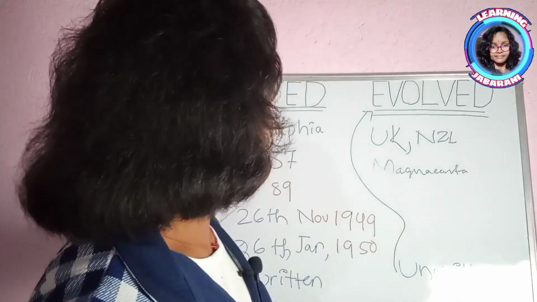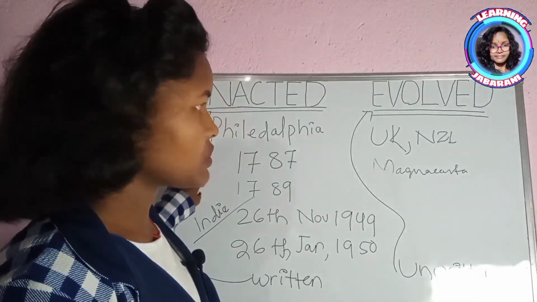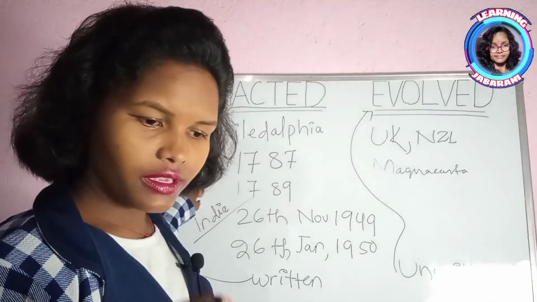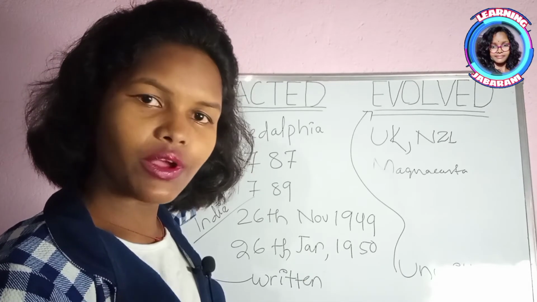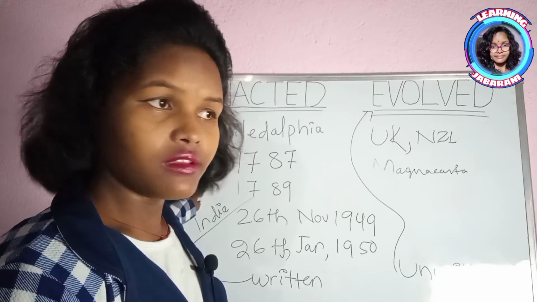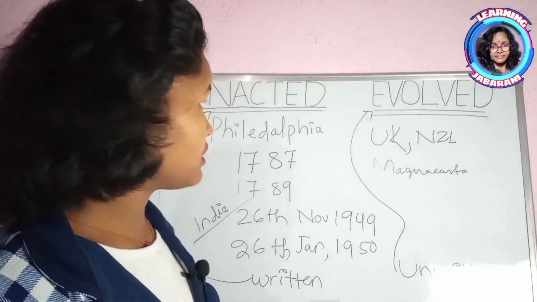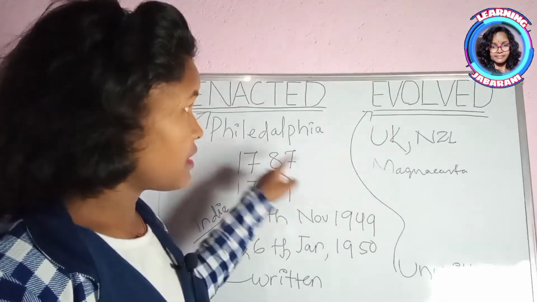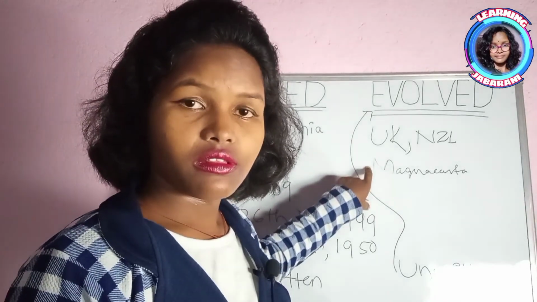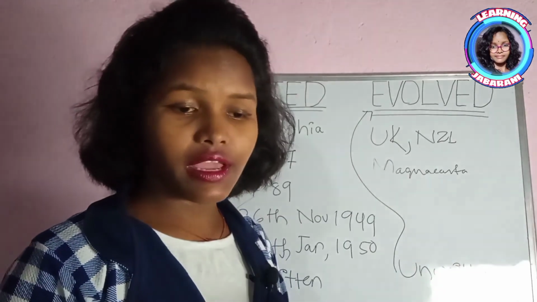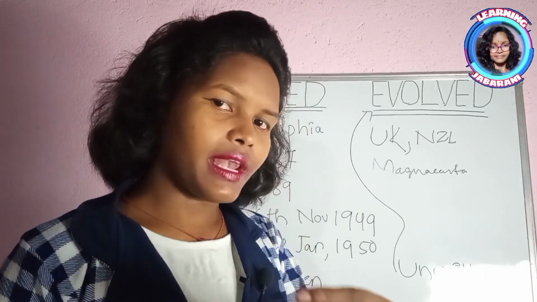That means the constitution is supreme in the enacted constitution, because here any law passed by parliament that is not in agreement with the constitution can be declared null and void. But in the evolved constitution, power is given to parliament.